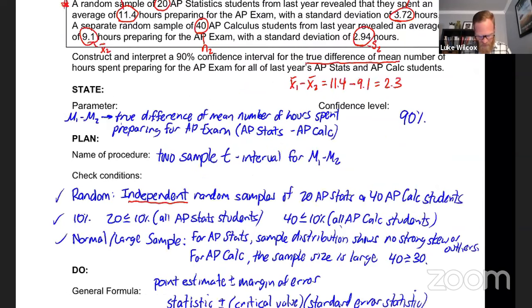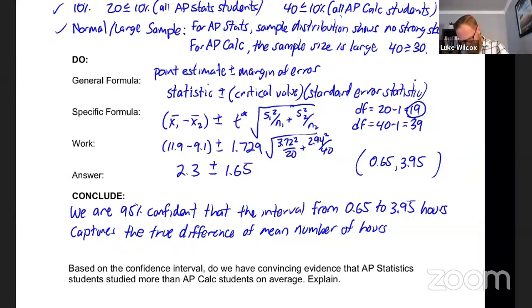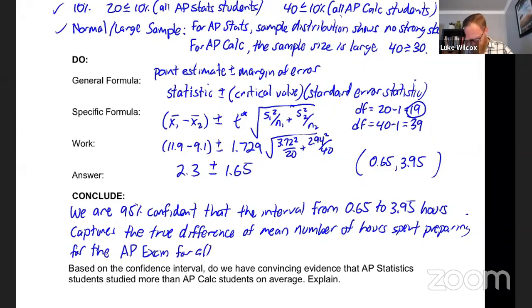and now we're just going to go back to the wording of the question and word for word, we're trying to capture the true difference of mean number of hours spent preparing for the AP exam for all of last year's AP Stats and AP Calc students.